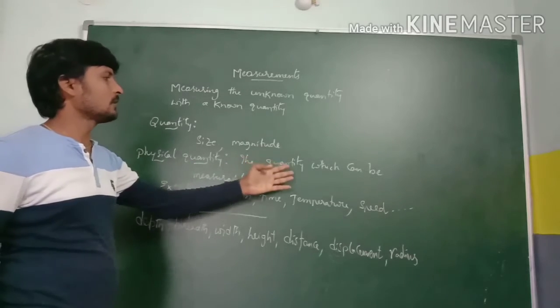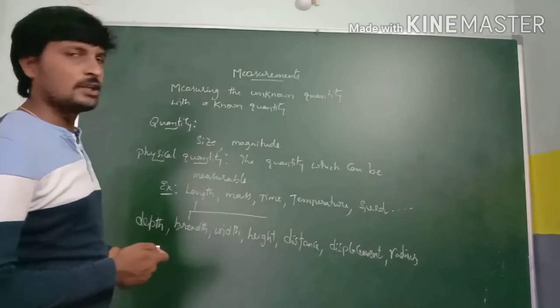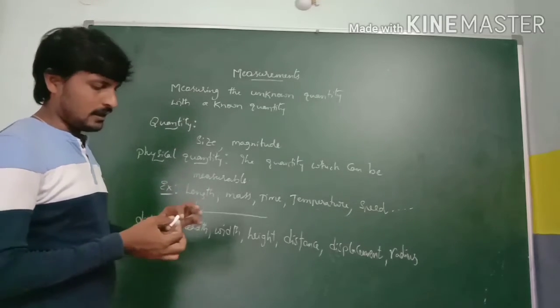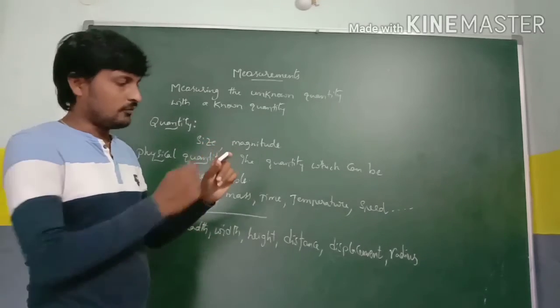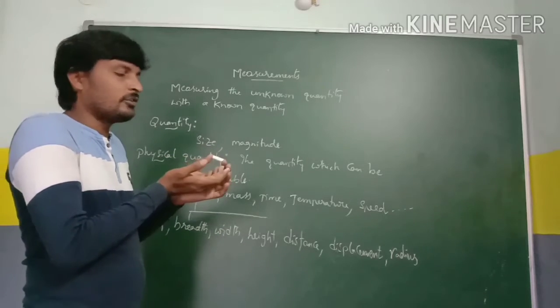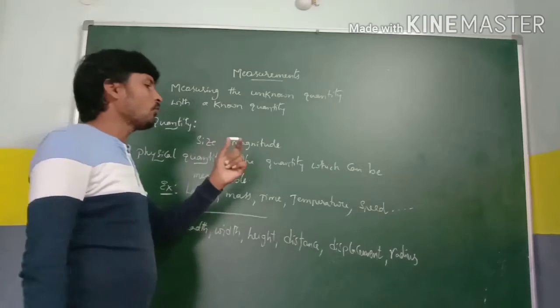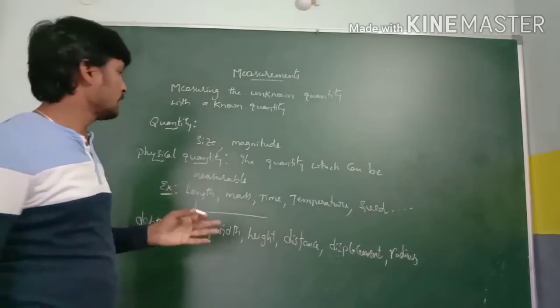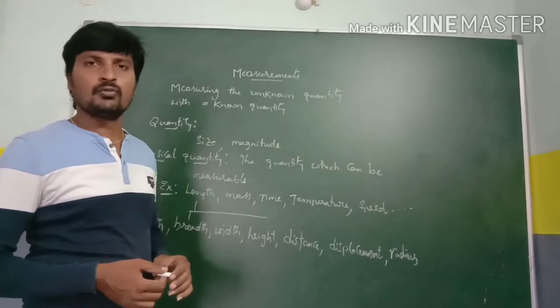Coming to the definition, the quantity which can be measured. So we can measure anything. We can measure the height of the chalk piece, the width of the chalk piece, the diameter of a chalk piece, the mass of a chalk piece. Whatever quantities we are able to measure, all those quantities come under the category of physical quantity.